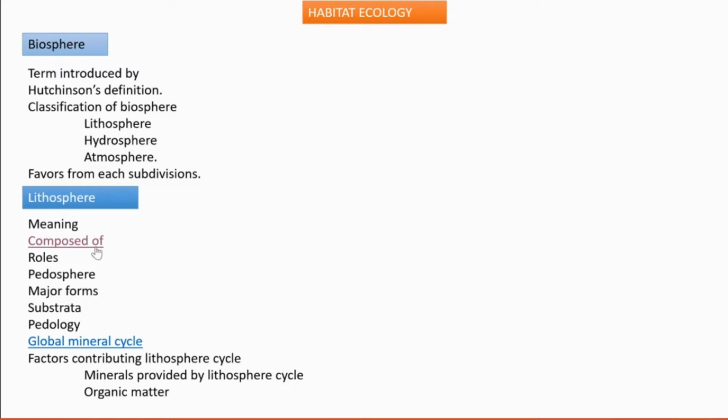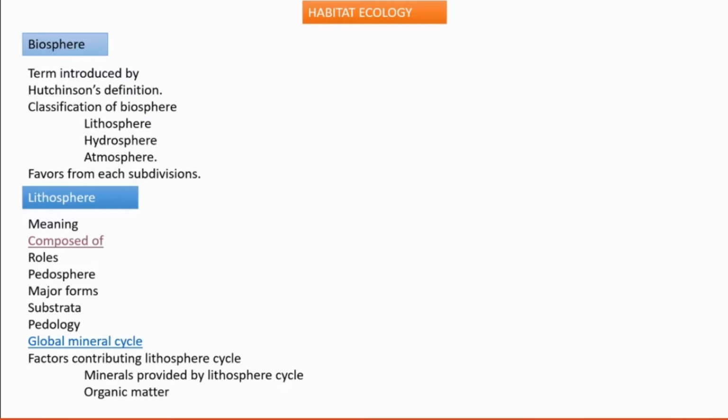Then the major forms of lithosphere: we can see lithosphere on land. That land area is part of lithosphere. And when we come to aquatic systems, the ocean's floor is part of lithosphere. And substrata means a solid surface on which organisms rest or move.